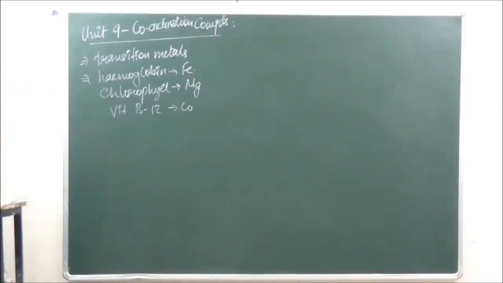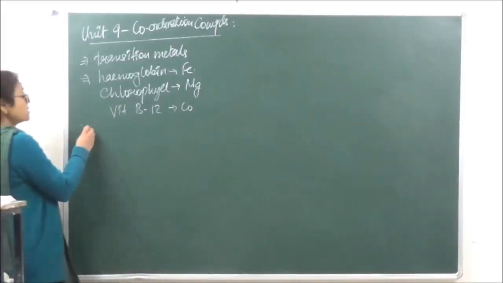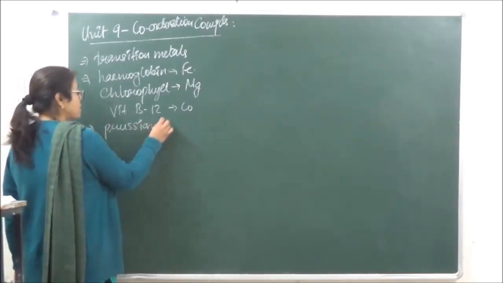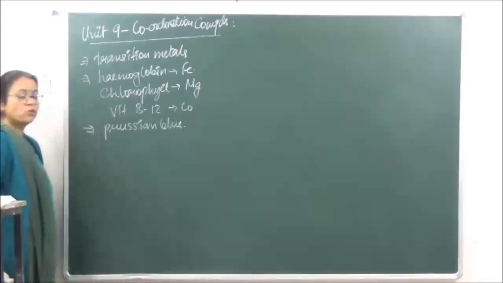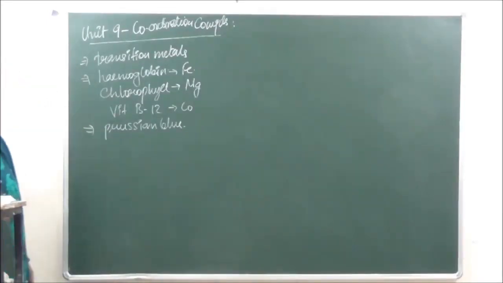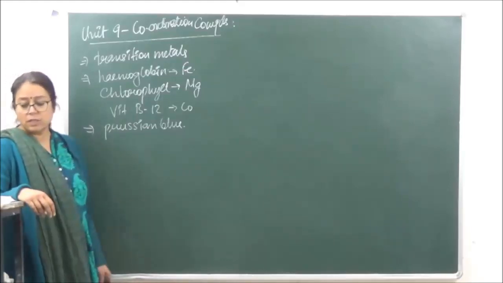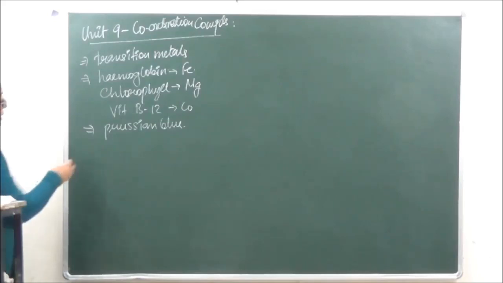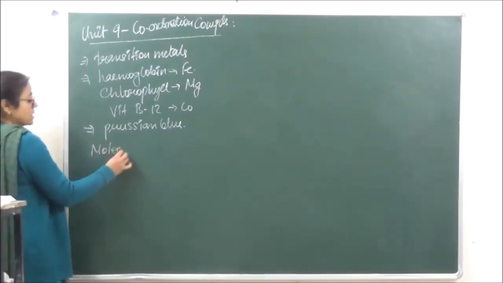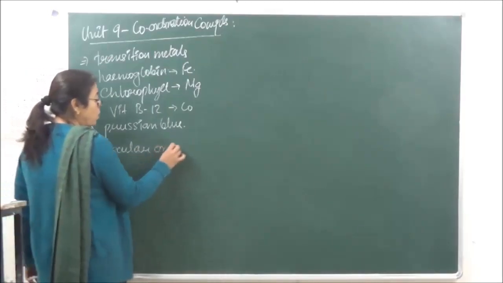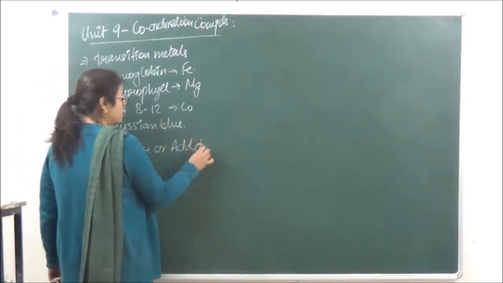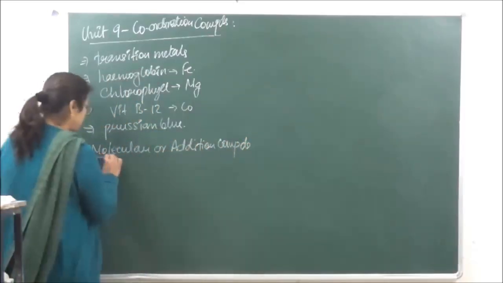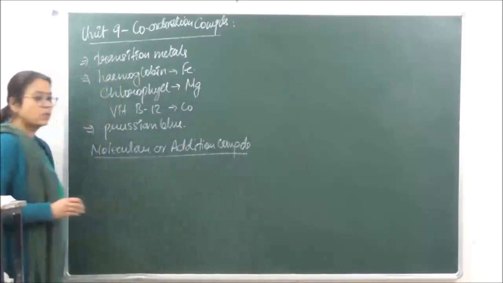ठीक है? Now when we are talking of coordination compounds, the earliest known coordination compound was Prussian blue. So this was the earliest discovered, and hence after there were many others which were also discovered. Now when we are talking of compounds, the compounds which we are going to study over here are known as molecular or addition compounds, right?